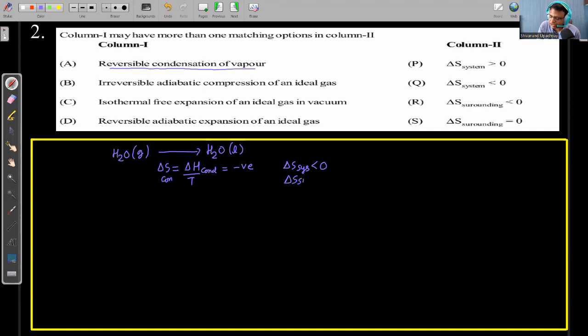Surrounding is going to get that. With respect to surrounding, all the processes are reversible. Delta S surrounding is Q surrounding upon T. So Q surrounding is positive, temperature in Kelvin is positive. So this delta S surrounding will be positive.